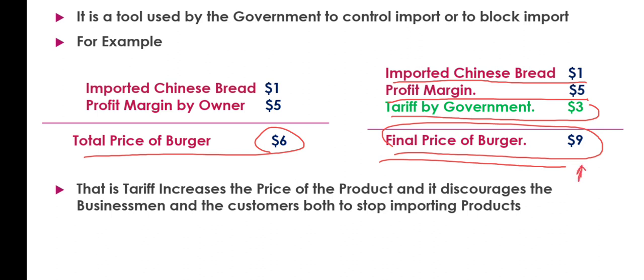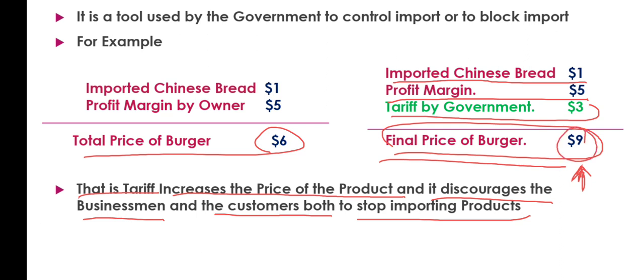So in conclusion, in a simple answer, a tariff increases the price of the product and discourages both the businessman and the customers from importing products. Now the price is increased. Now the customers will not buy this burger because the price has been increased, and the restaurant owner will not import this bread because the price has gone up.